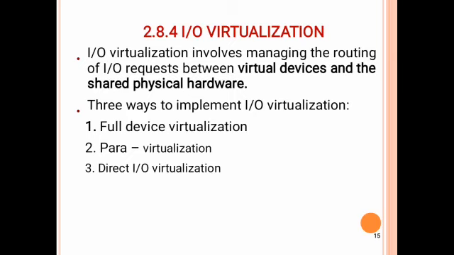There are three ways to implement input and output virtualization. First one, full device virtualization. Second one, para device virtualization. Third one, direct input and output virtualization.